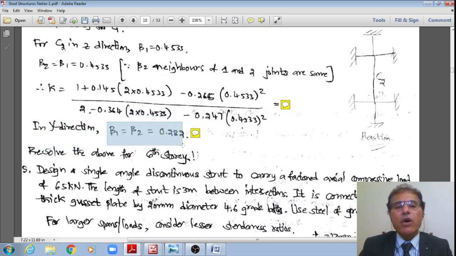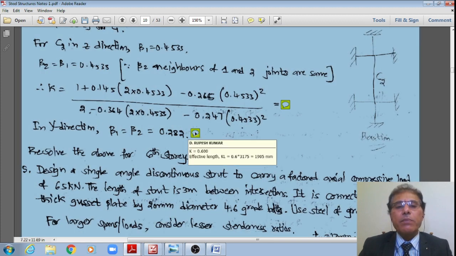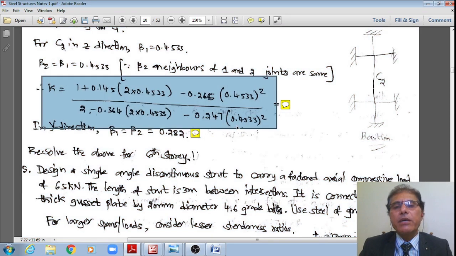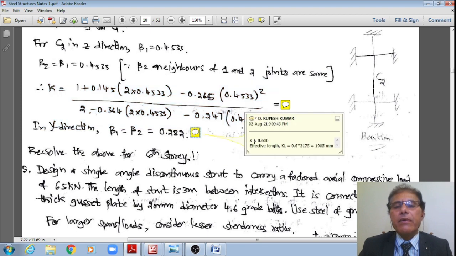Therefore, in a similar fashion, beta 2 is also the same numeric value, as I explained here. Therefore both beta 1 and beta 2 are 0.282. Hence, upon substitution into this formula, the numeric value of beta 1 and beta 2 as 0.282, that k works out to, say, 0.600.